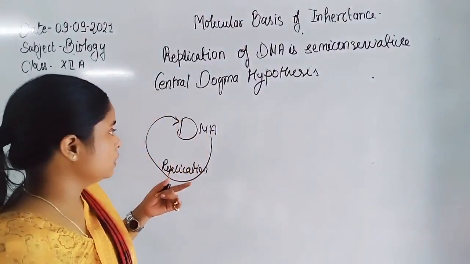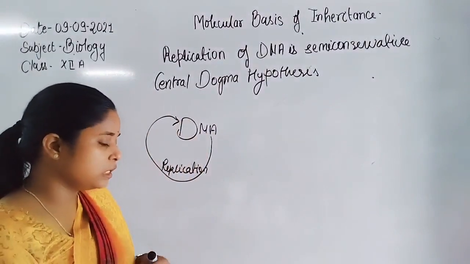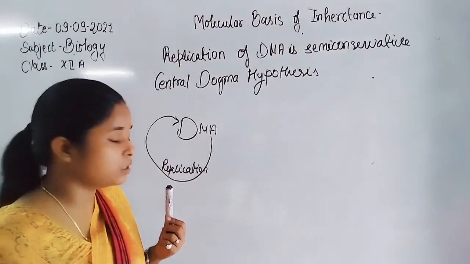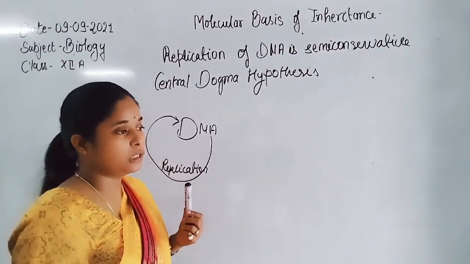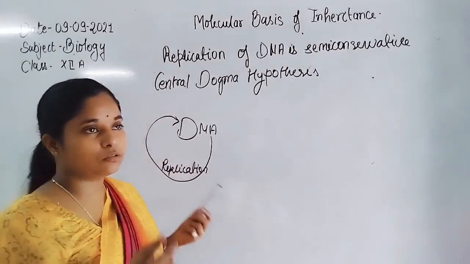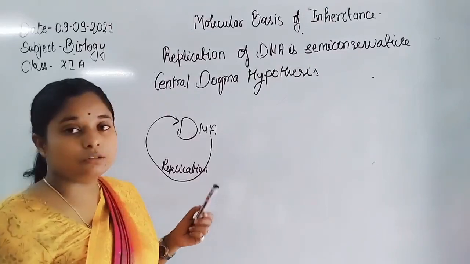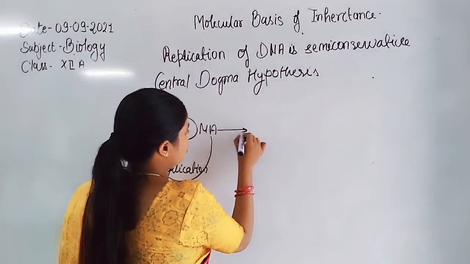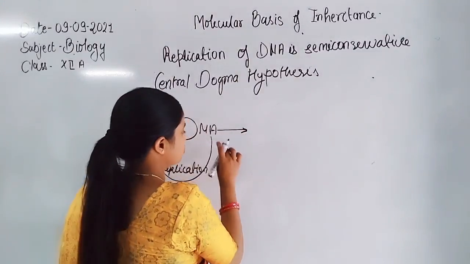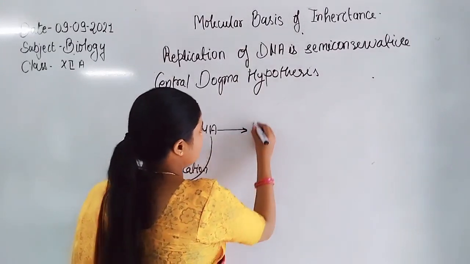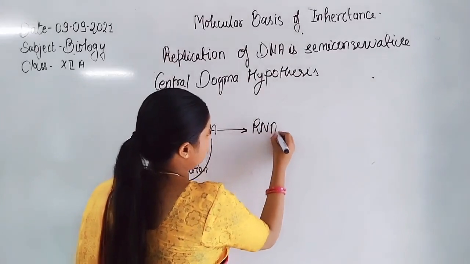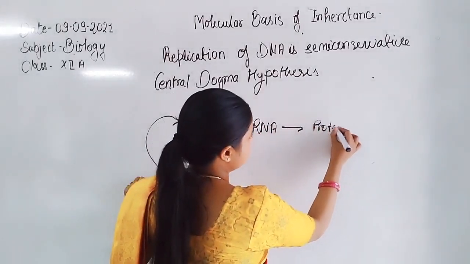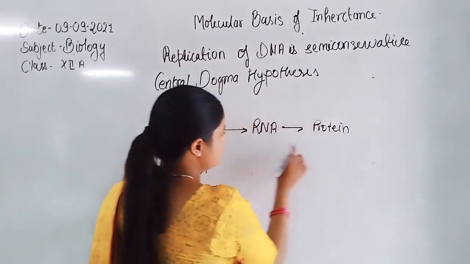Now how does this occur? Only because the DNA is already present in a double helical structure. Whenever synthesis takes place, they follow the rule of complementarity. And according to the central dogma hypothesis, RNA is formed from DNA, and protein is formed from RNA. So here is gene expression.